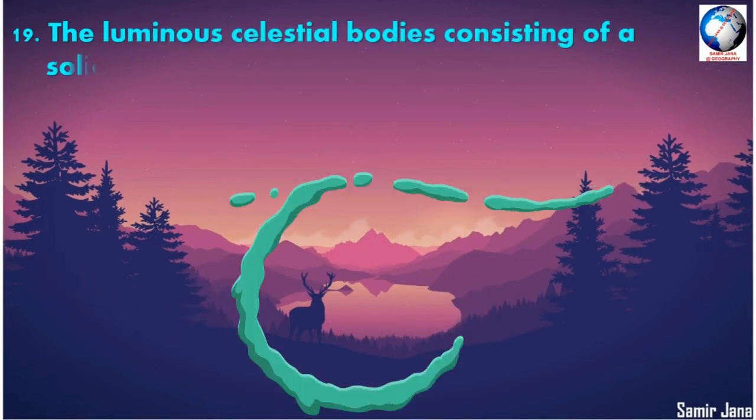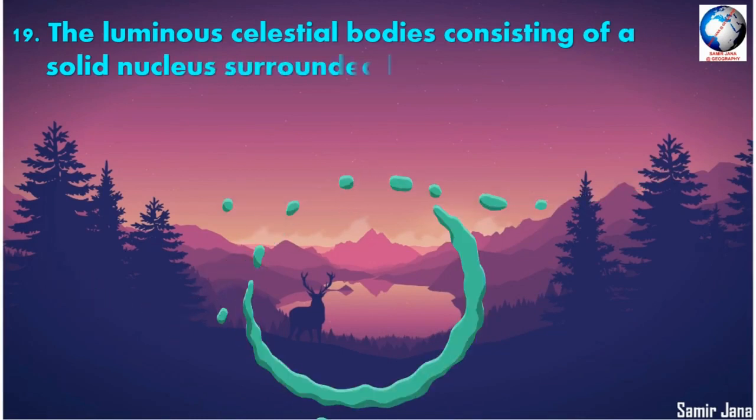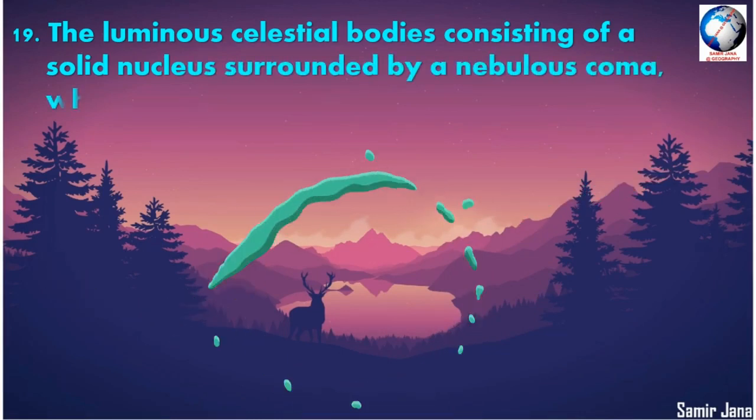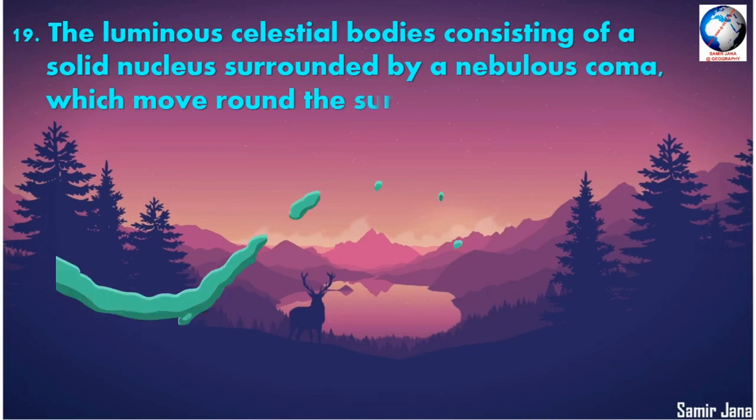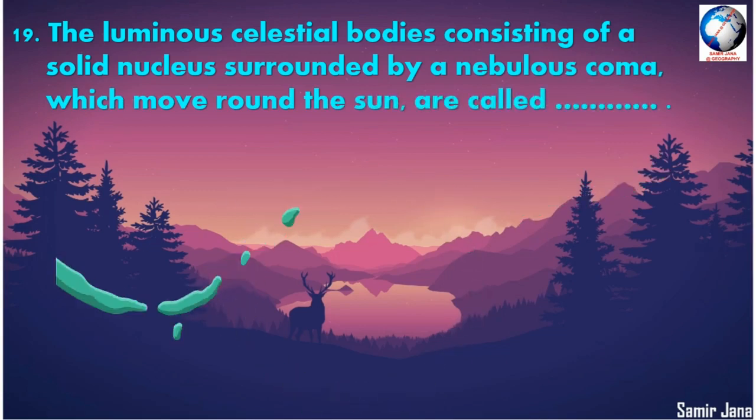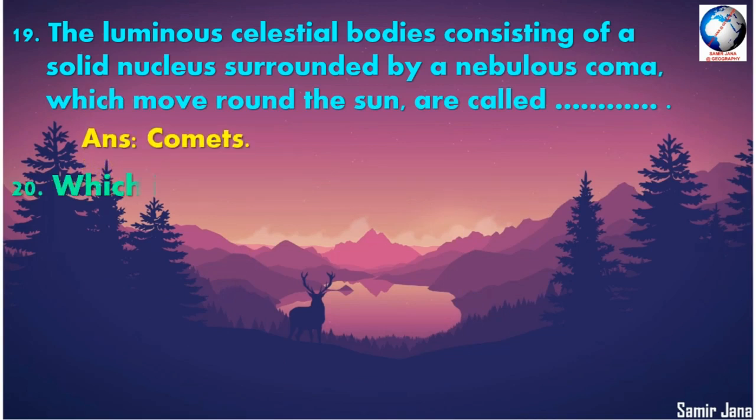Question number 19. The luminous celestial bodies consisting of a solid nucleus surrounded by a nebulous coma which move around the sun are called dash. It is comets. Hale-Bopp, Halley, etc. are examples.